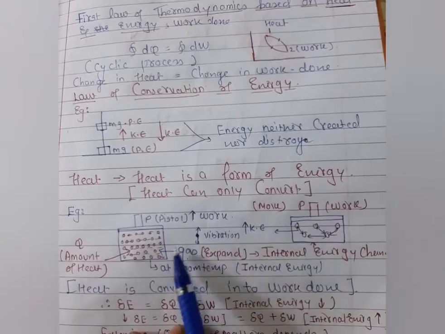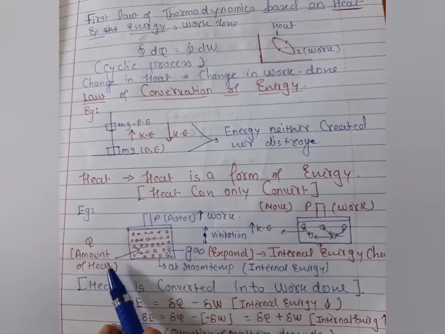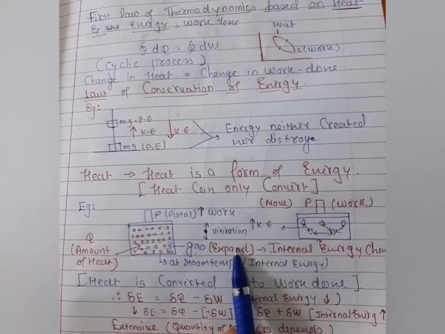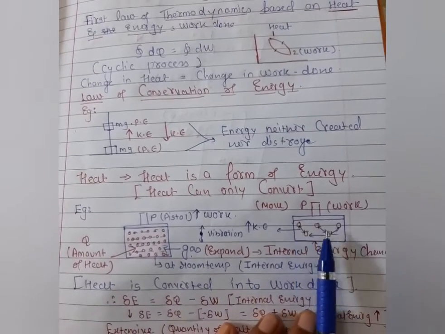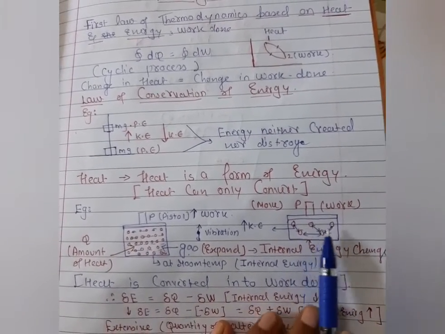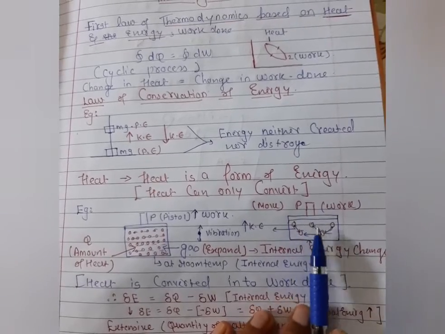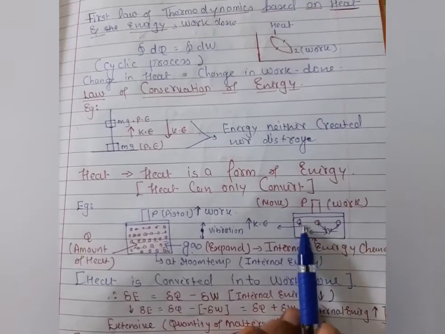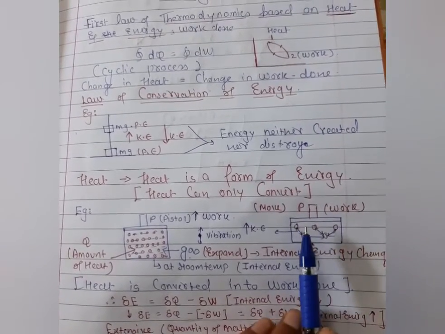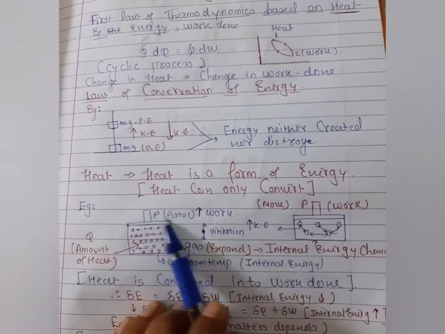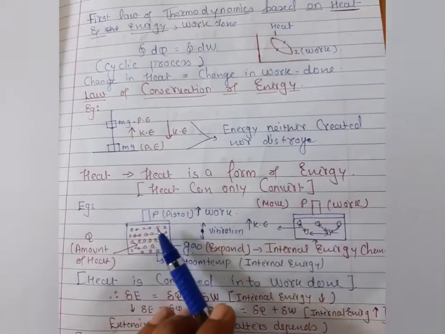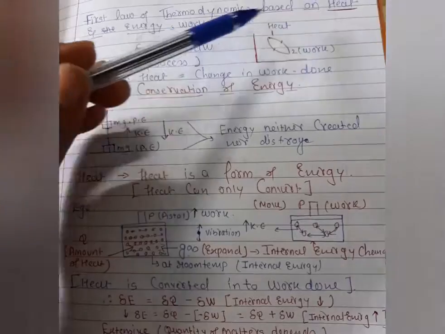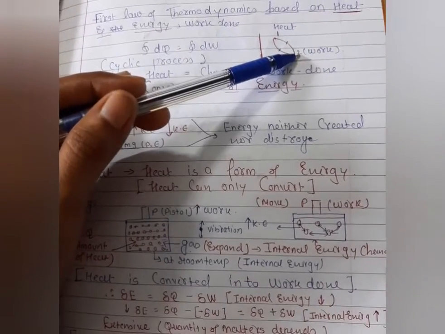And what happens, students? Here we are applying heat. And when the heat is applied on this molecule, the expansion process happens. And that time the intermolecular changes happen here, and the distance between the molecules increases. So when the distance between the molecules increases, the piston is applied on this container. So what happens? The heat is now converted into work here.